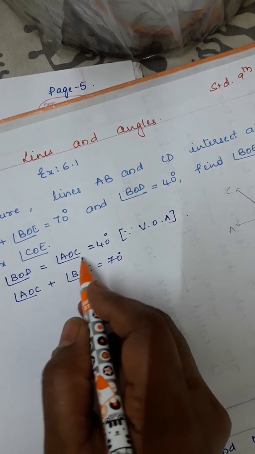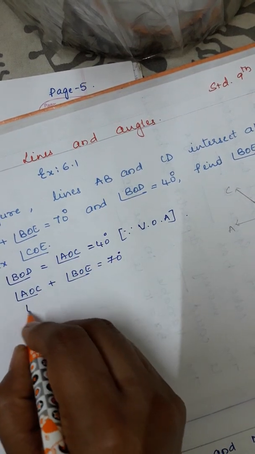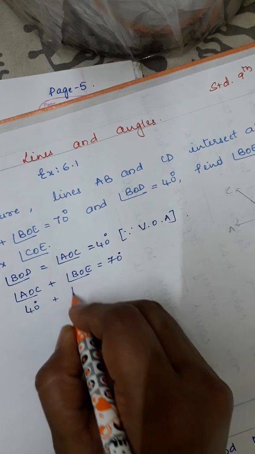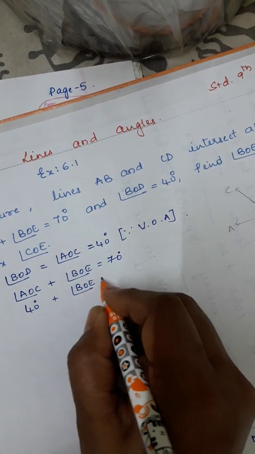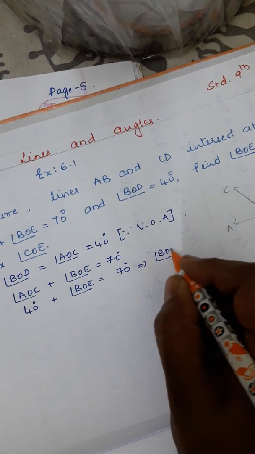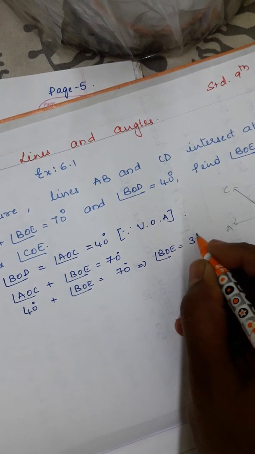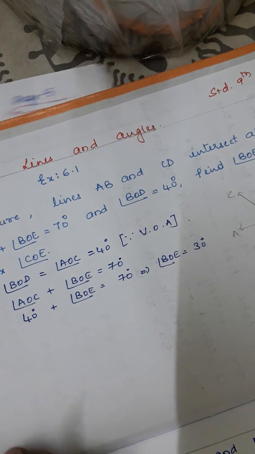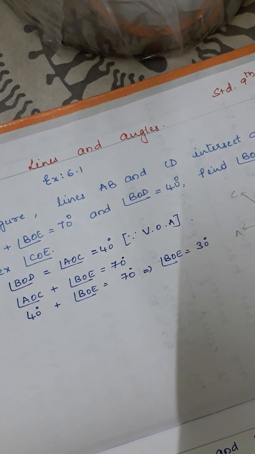From the above step we came to know that angle AOC is equal to 40 degrees, plus angle BOE is equal to 70 degrees. So this implies angle BOE is equal to how much? It is 30 degrees, that is 70 minus 40, equal to 30 degrees.